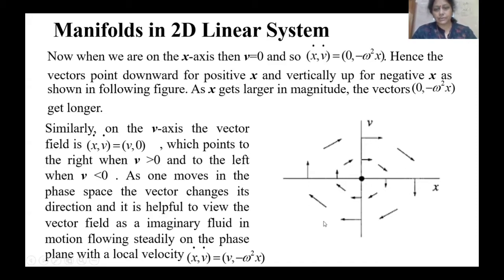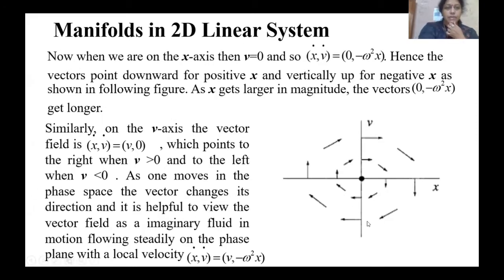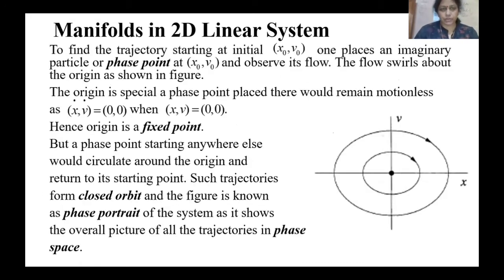Similarly, on the v-axis, the vector points to the right when v is greater than 0, and to the left when v is less than 0. As you move in the phase space, the vector changes its direction, and it is helpful to view the vector field as an imaginary fluid in motion, with x dot equal to v and v dot equal to minus omega square x.